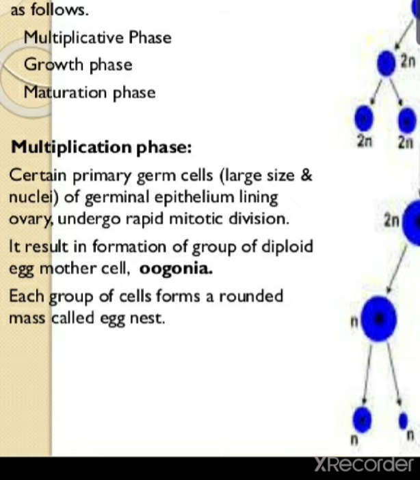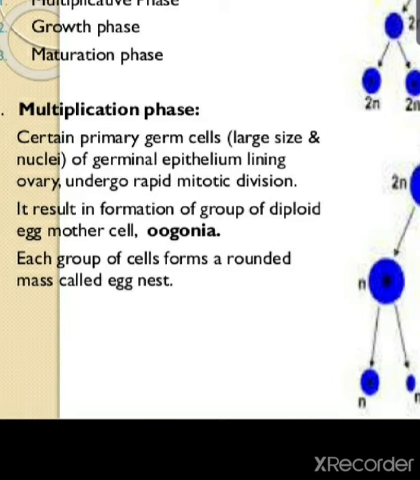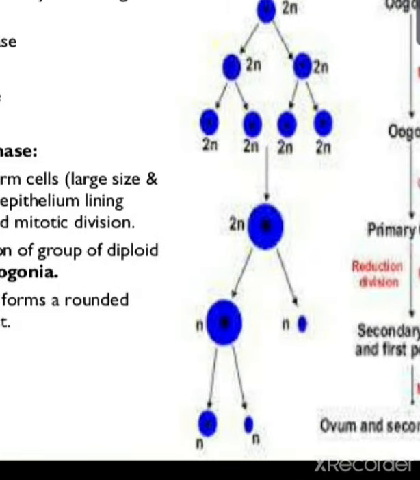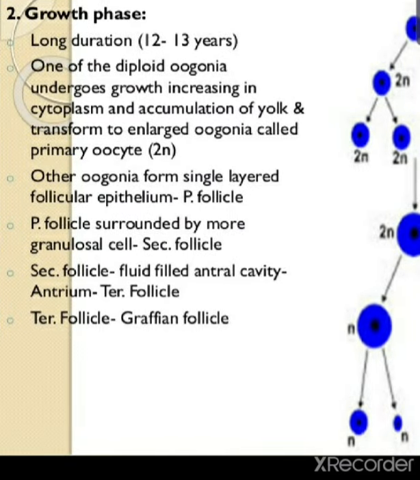As I have told, the primary germ cells, the germinal epithelial lining of the ovary, undergo rapid mitotic division, one continuous mitotic division. It forms a group of diploid cells, the egg mother cells, that is, the oogonia. They are diploid, 2n in number. After that each group of cells forms a rounded, mass-like structure and increases in size, so there is cell growth. That is the multiplication phase: as there is mitotic division, the cells grow in number.